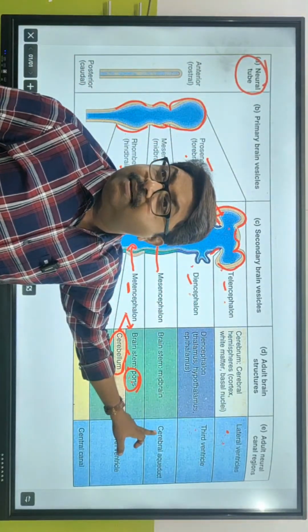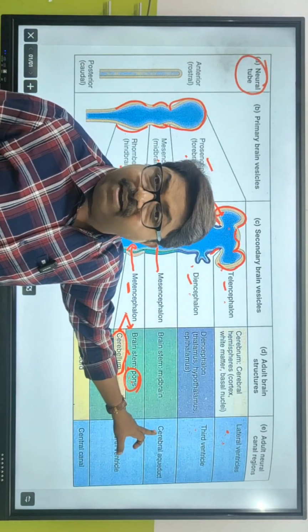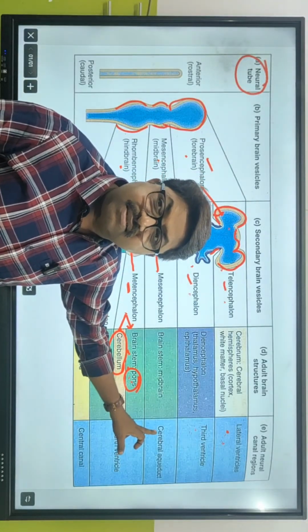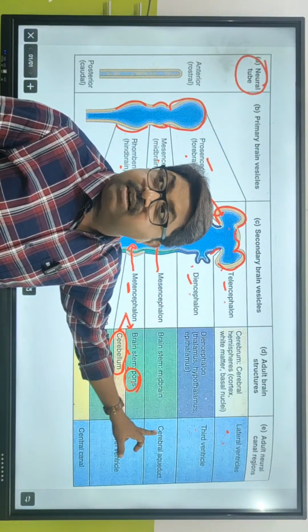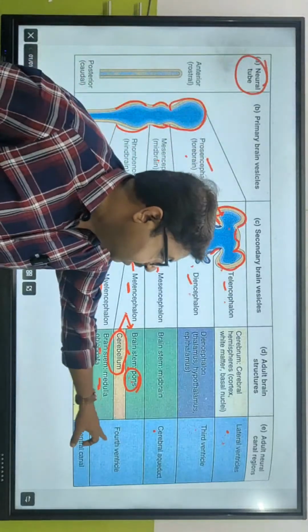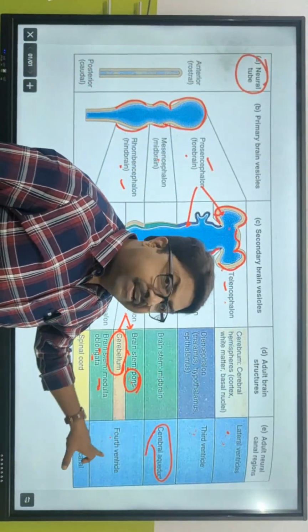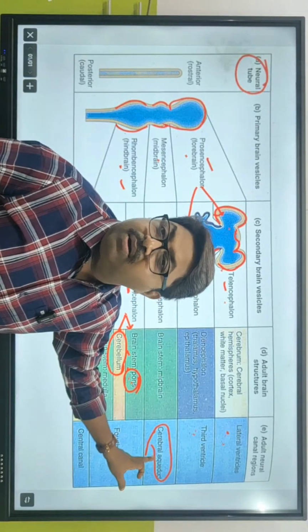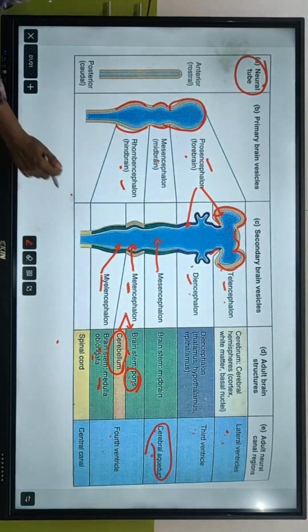Cerebral aqueduct. What is it? It's the connection between third ventricle and fourth ventricle. Cerebral aqueduct or aqueduct of Sylvius. Aqueduct of Sylvius is the other term for foramen of Iter. Good. And then there is a fourth ventricle. See. So third ventricle को join कौन कर रहा है? With the fourth ventricle. Cerebral aqueduct or aqueduct of Sylvius, otherwise called as foramen of Iter. समझ में आया क्या?